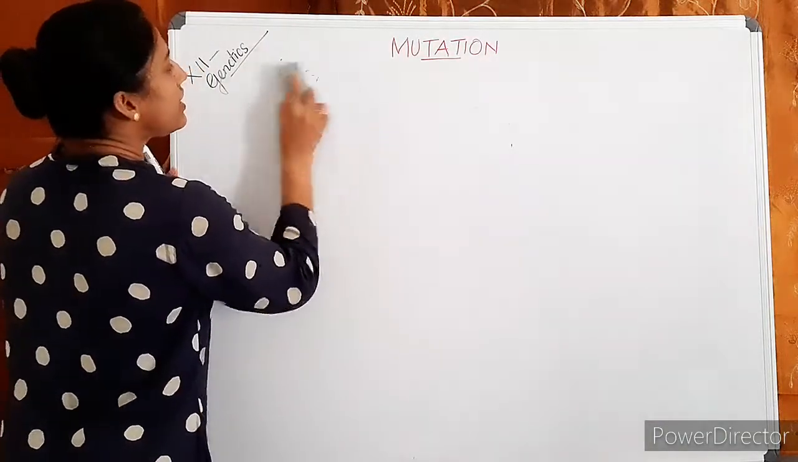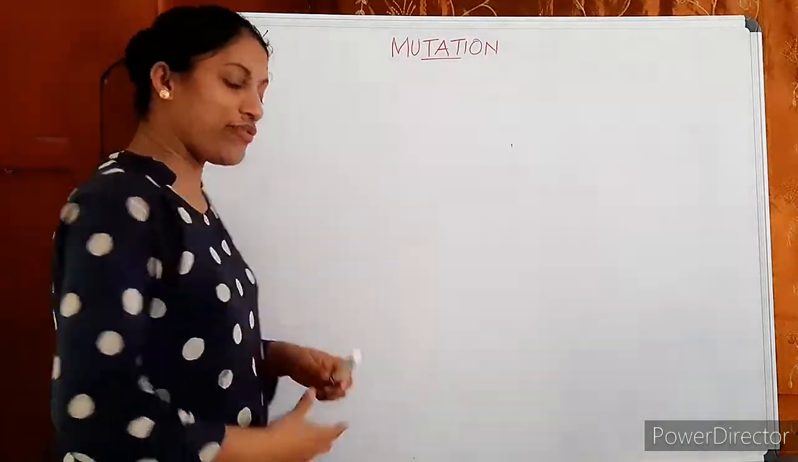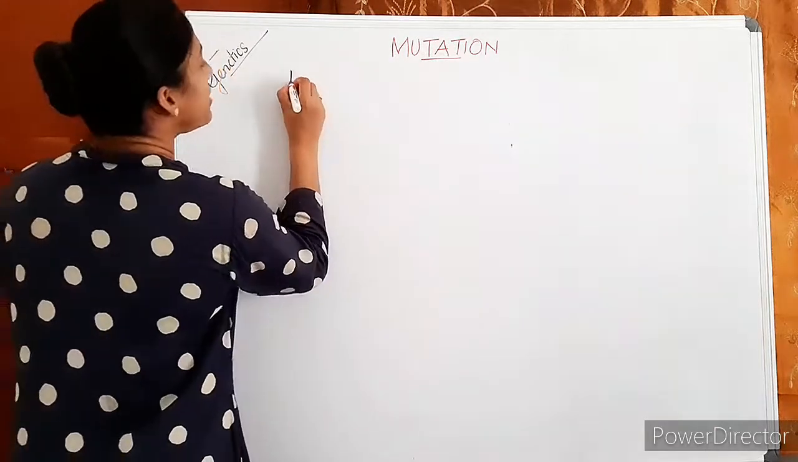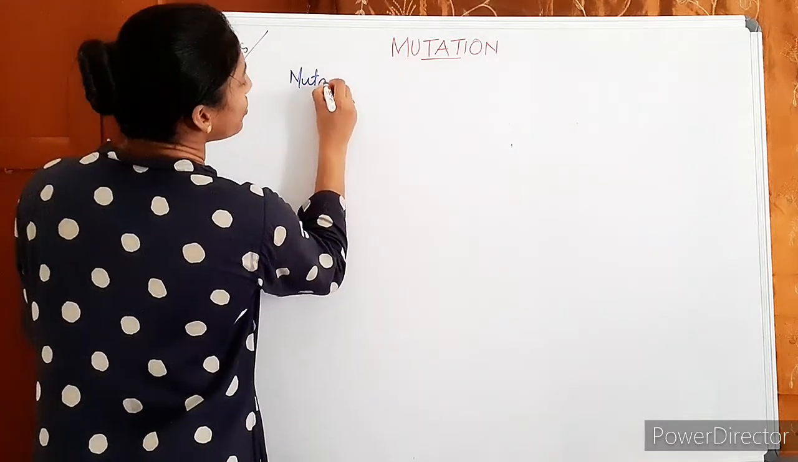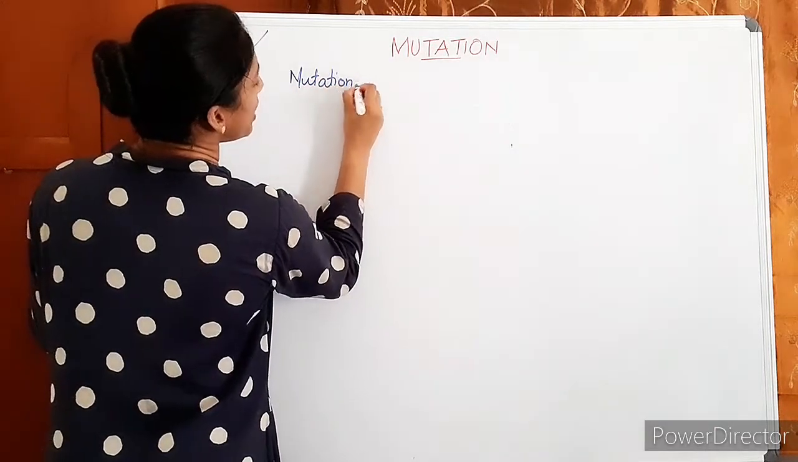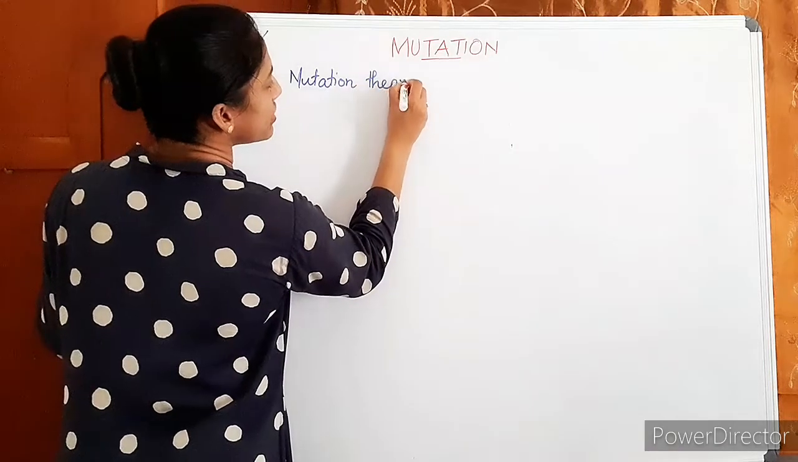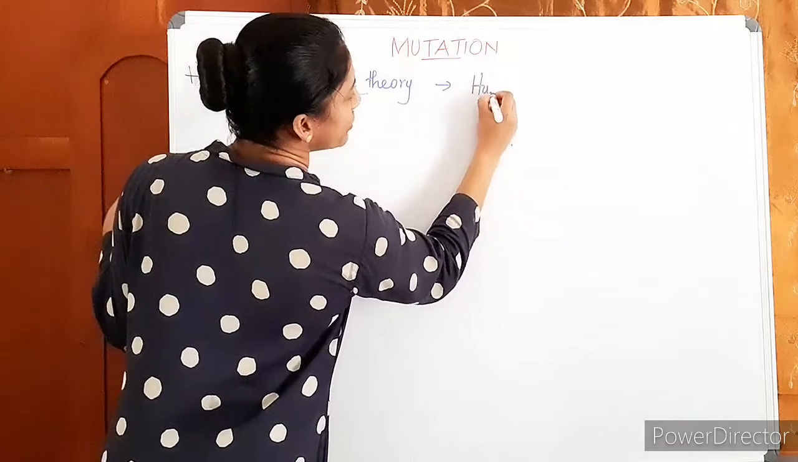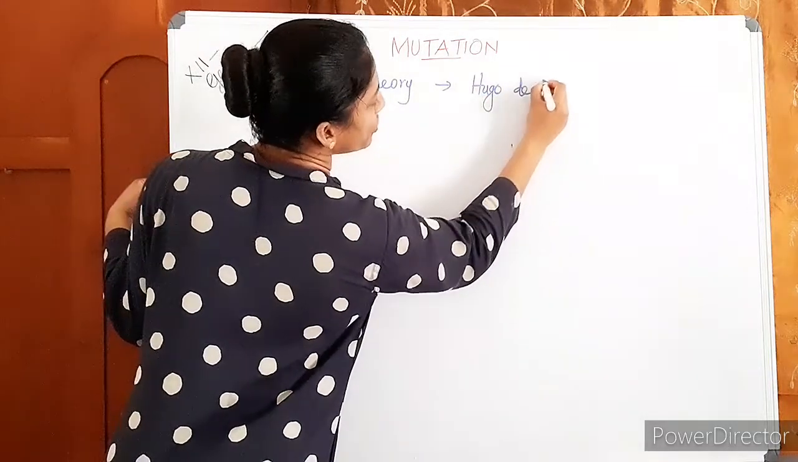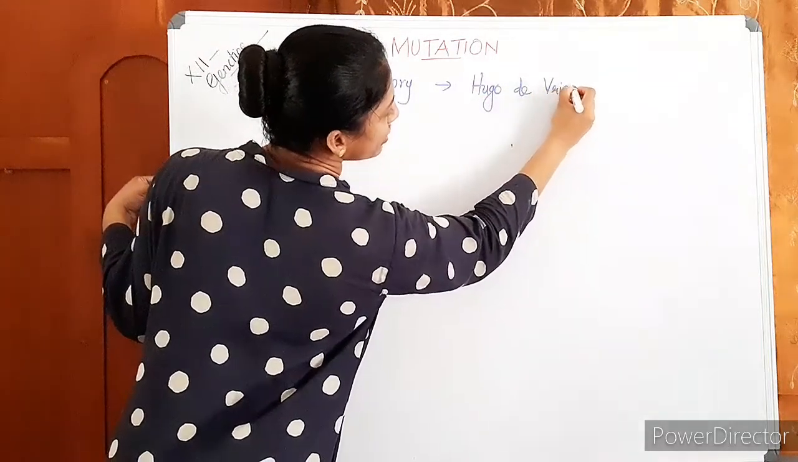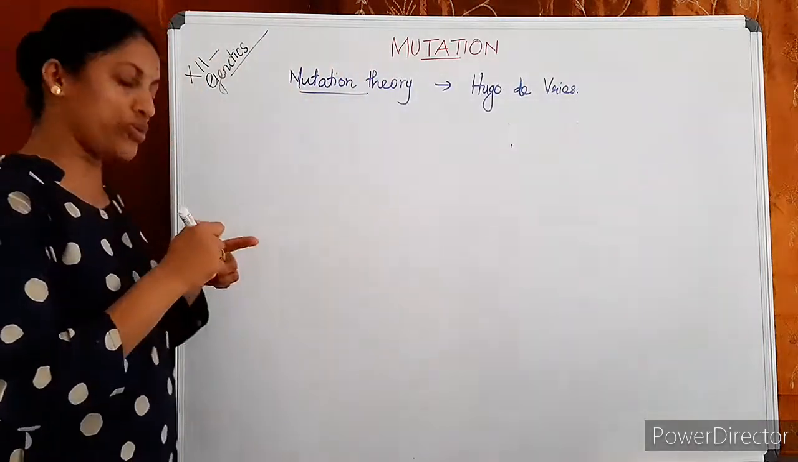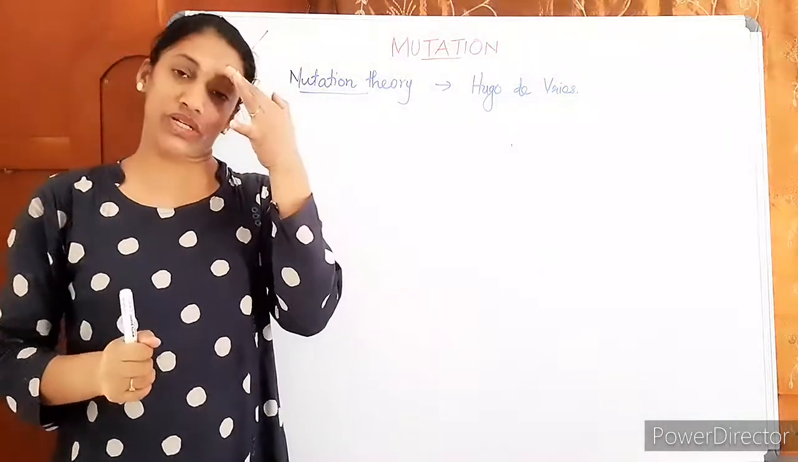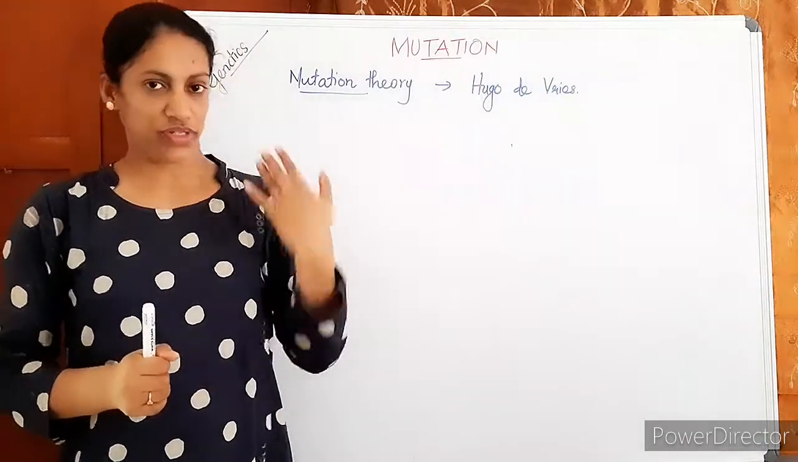Then related to mutation and evolution, you have one more name to study: the man who introduced the mutation theory of evolution. Mutation theory is by Hugo de Vries. Keep in mind, mutation theory of evolution is proposed by Hugo de Vries.